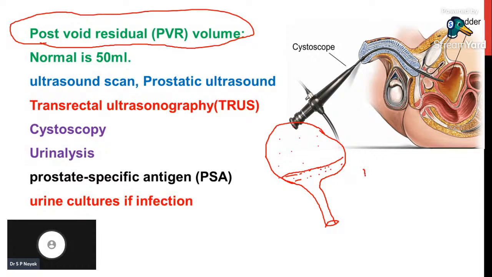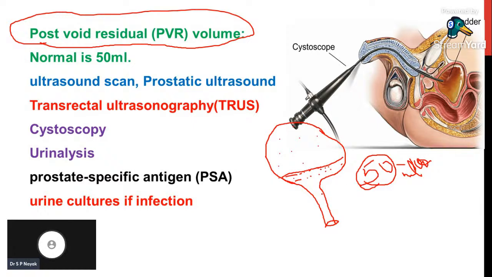And the post void residual volume should be around 50 to 100 ml. Roughly it should be around 50 ml. That is the normal range of PVR volume.